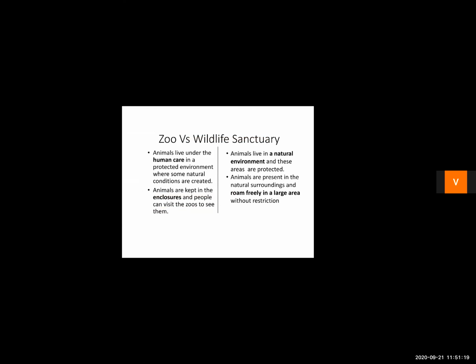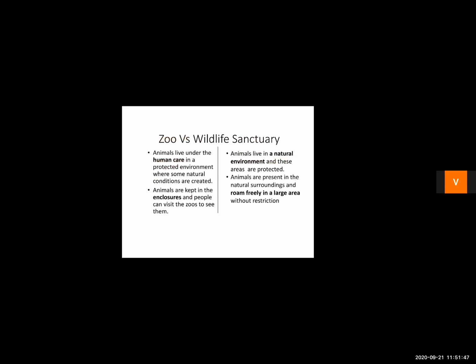So the environment that is created in zoo by the humans, that is not natural environment. That is an artificial environment. So in zoo, the animals are kept in an artificial environment. But in wildlife sanctuaries, the animals live in natural environment and they are protected in that areas, right children?